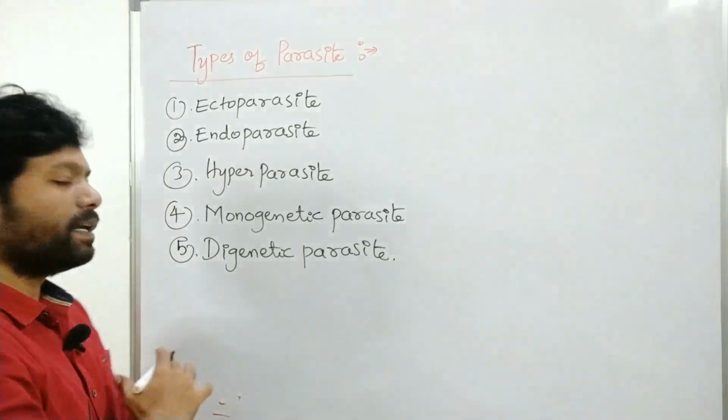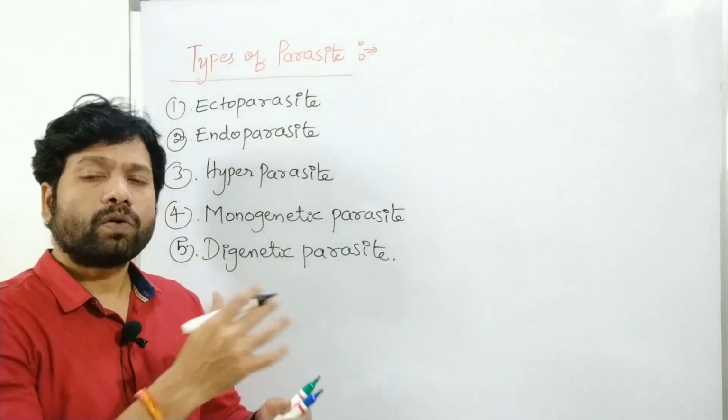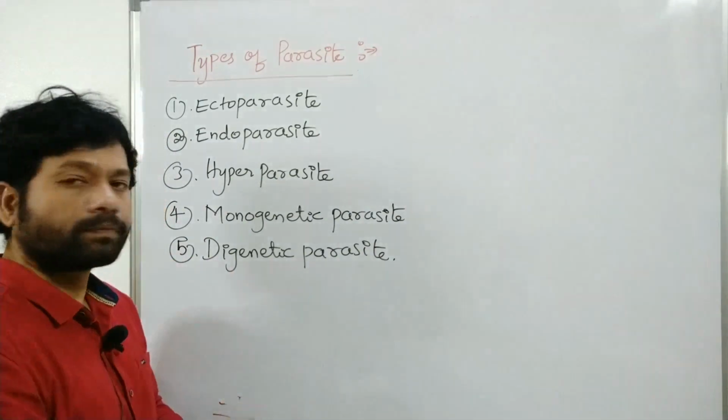So mainly five types of parasite. Let's discuss the first type,